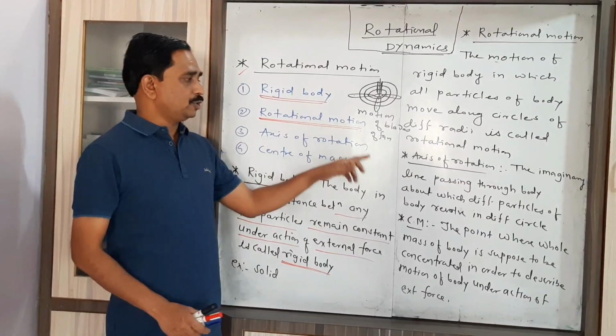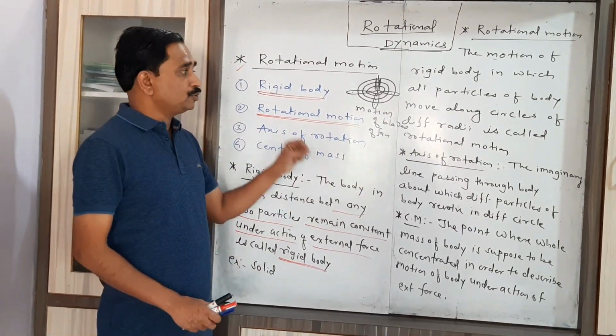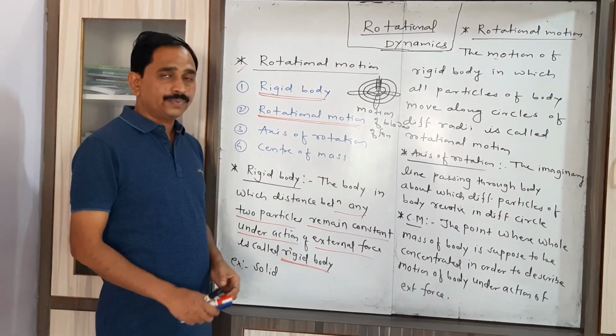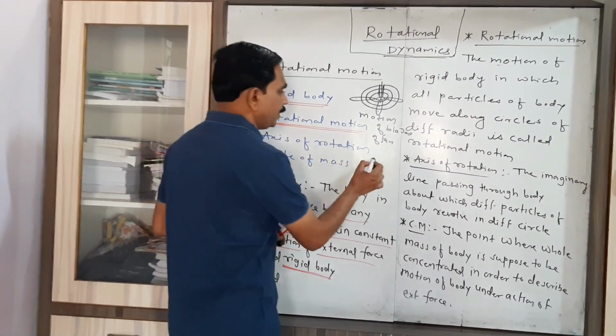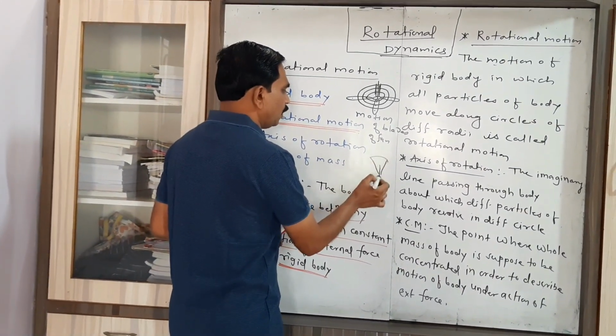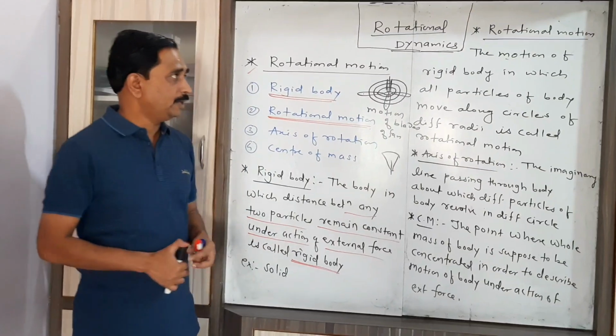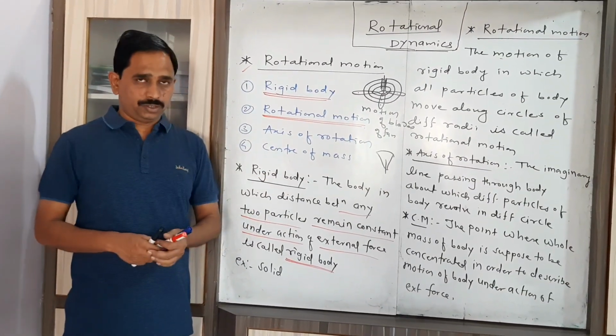Examples are the motion of blades of a fan, the motion of hands in a clock, and the motion of a spinning top. These are all examples of the rotational motion.